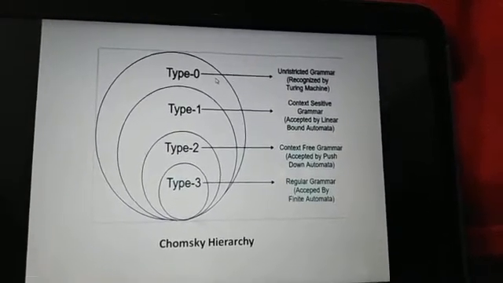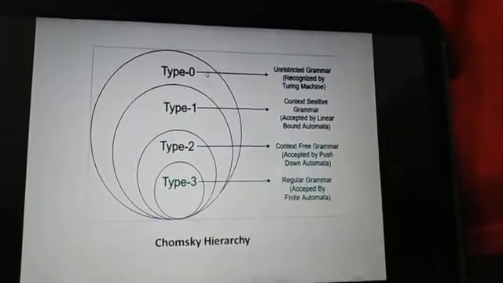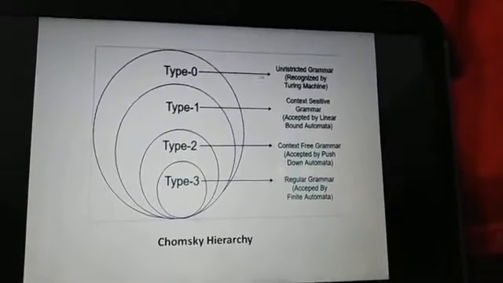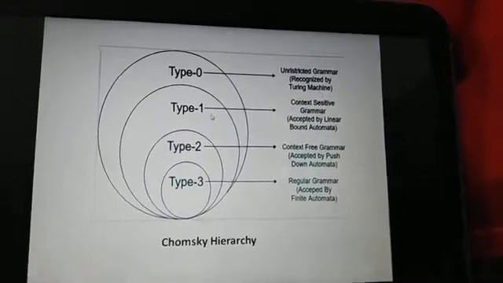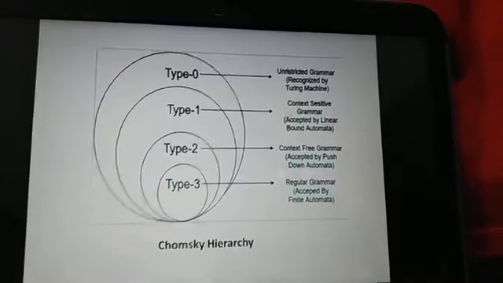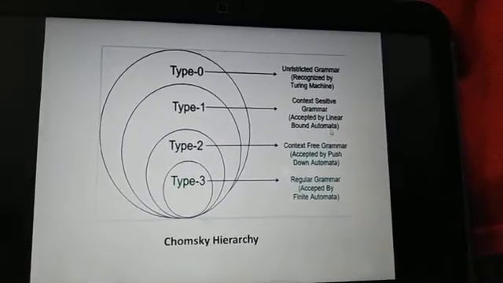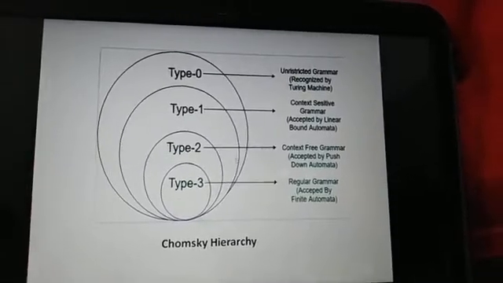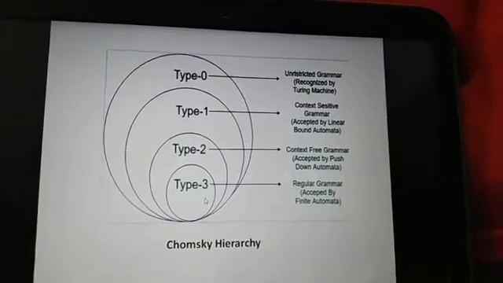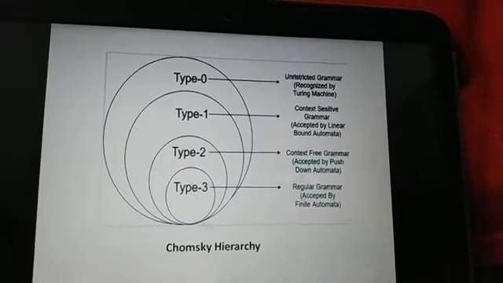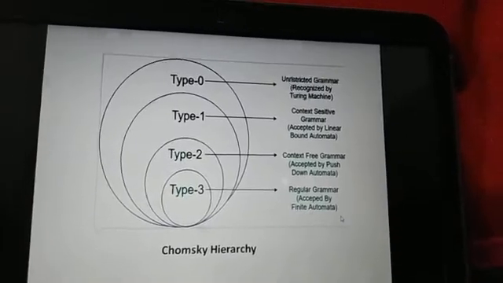Type 0 is the broad and most general form of the grammar, which is also called unrestricted grammar, and it is recognized by Turing machine. Type 1 is also called context sensitive grammar, and it is accepted by linear bounded automata. Type 2 is also called context free grammar, and it is accepted by push down automata. Type 3 is also called regular grammar, and it is accepted by finite automata.